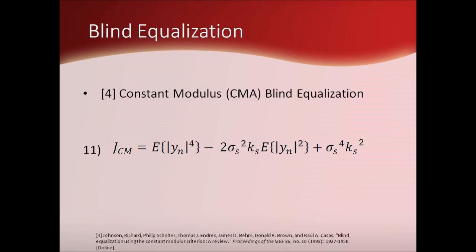An additional estimation of blind equalization was explored in 4, which focused on the constant modulus criterion, or CMA. The CMA criterion blind equalization attempts to return a received and equalized signal to the pre-channel or otherwise specified modulus, as transmission through a noisy channel with ISI can deteriorate the modulus of the transmitted signal in a predictable format. The cost function central to the CMA criterion blind equalization technique is represented in equation 11, and the term to be minimized is the JCM term.